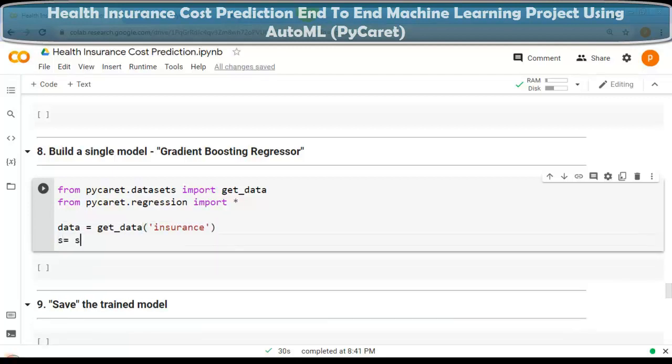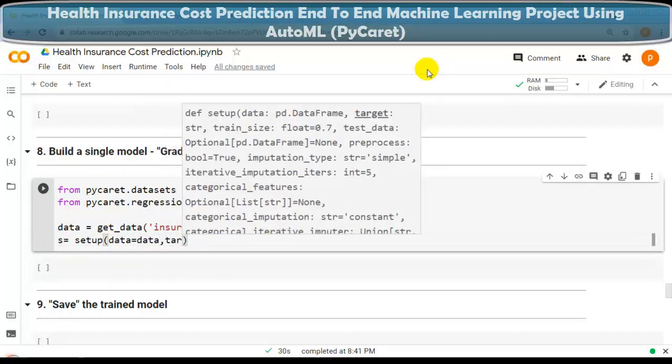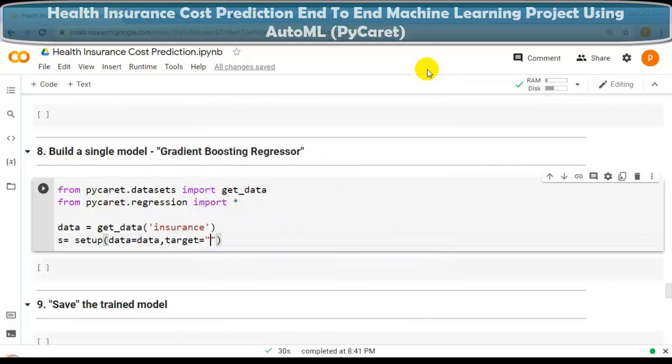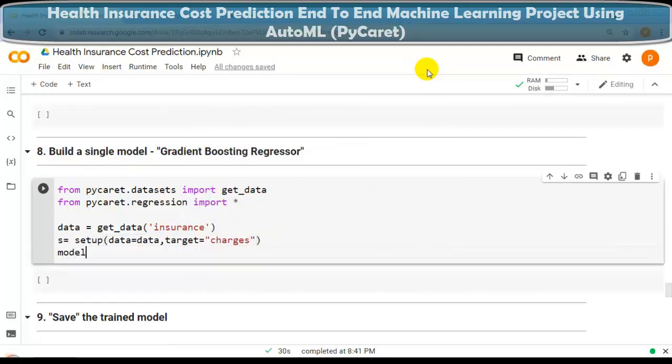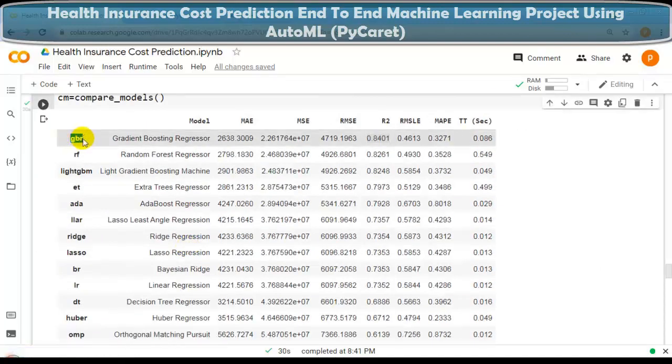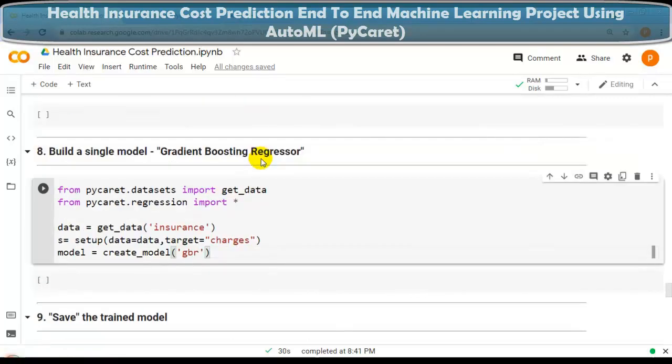And now let's use the setup function. So s is equal to setup, and data, which is pointing to our dataset here, and let me set the target variable to charges. And here let me write model is equal to create_model, because we are going to use a particular model, this one, gradient boosting regressor. And here we have to pass this model ID, GBR. So let me copy this and paste it over here. Let me execute this cell.